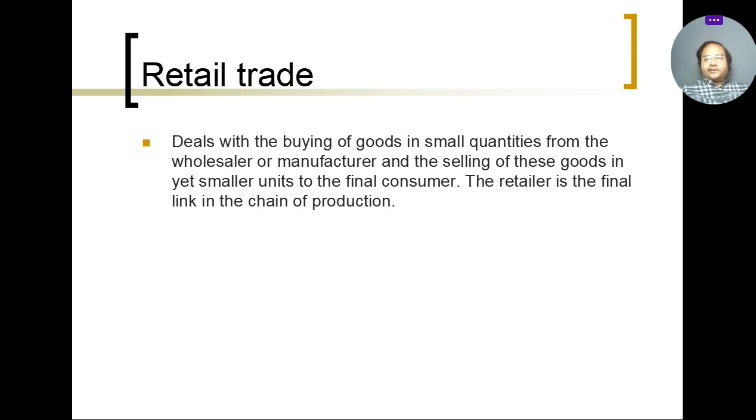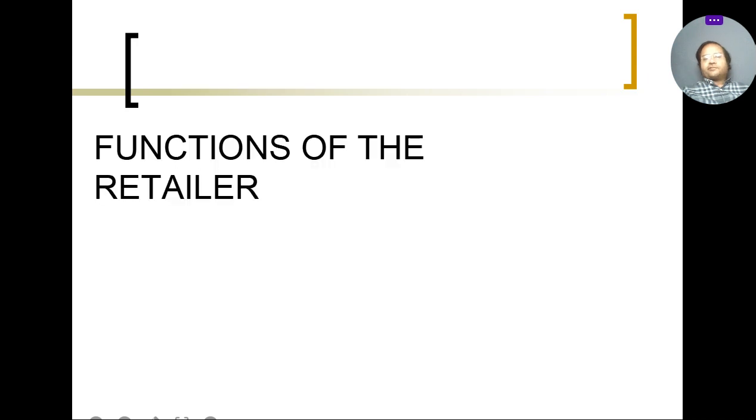So, who is basically the retailer? The concept of retailer is used in home trade, and as you know, home trade is buying and selling of goods within the country. The retailer is the person who buys goods in small quantity from wholesalers or manufacturers and sells these goods in small quantity to the final consumer. The retailer is the final link in the chain of distribution. Now we discuss the functions of the retailer.